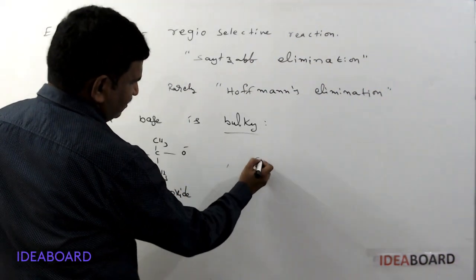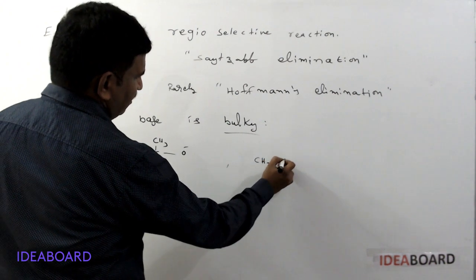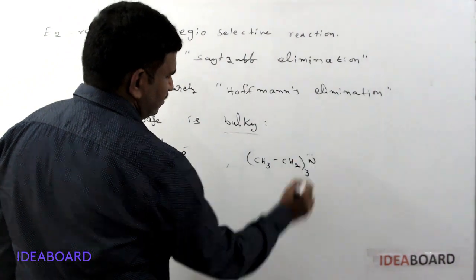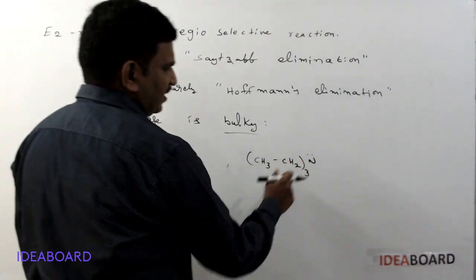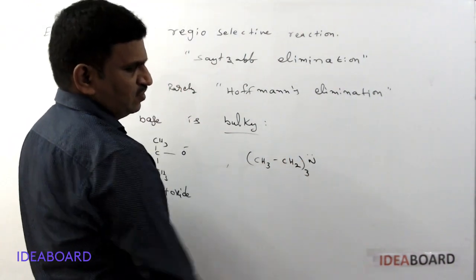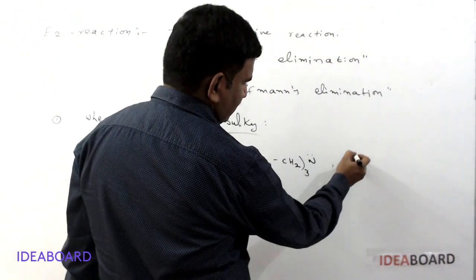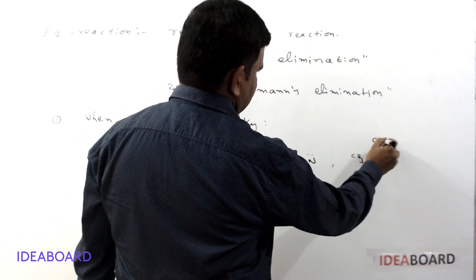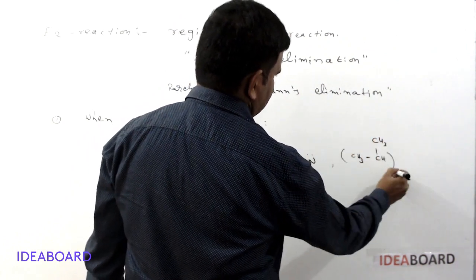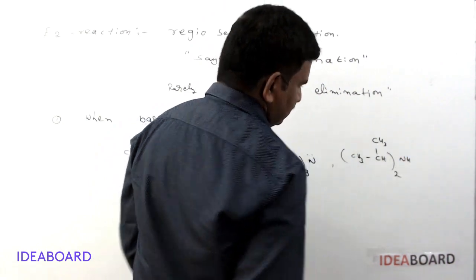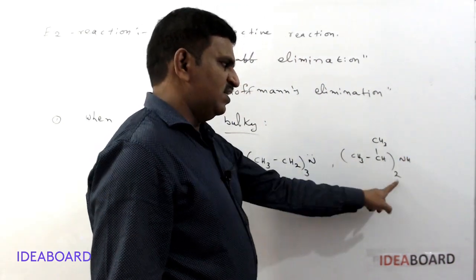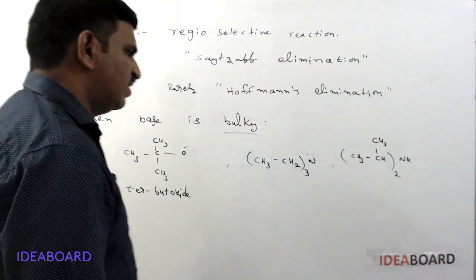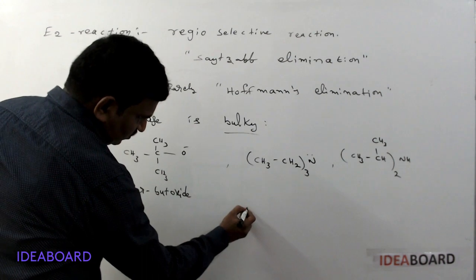And another bulky base is triethylamine, CH3CH2 taken thrice, N. This triethylamine is also a bulky base. Or we can take CH3, CH, CH3 taken twice, NH. This is the isopropyl group, diisopropylamine. This diisopropylamine is also a bulky base.